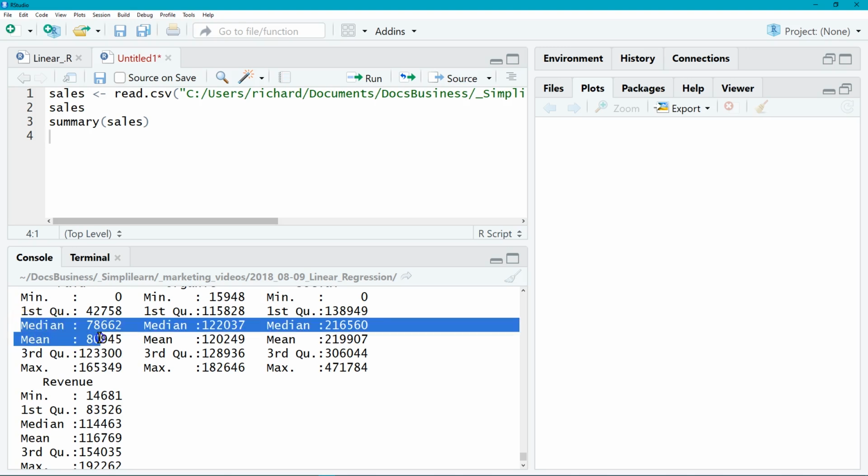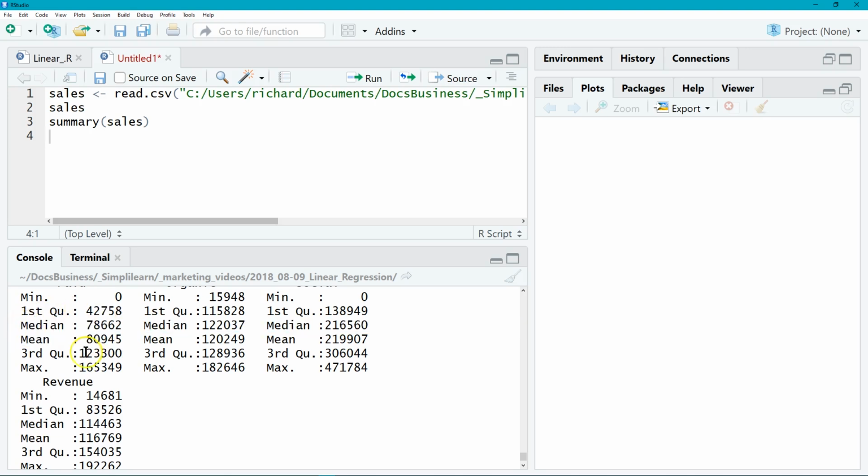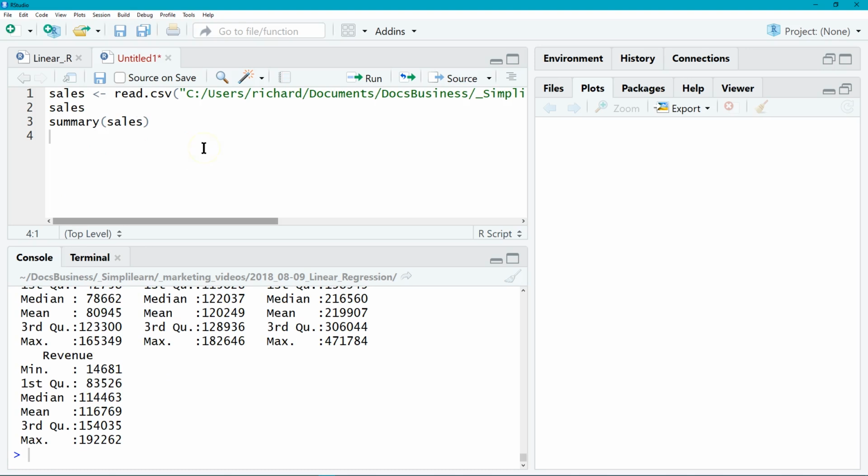And it's divided into quarters, so you have your first quarter value and your third quarter set up on there, and max. It just gives you a quick idea of what's going on in the data. The summary is a really wonderful tool. One of the reasons I like to jump into R before I might do a major project in something else, or you can run everything in R.